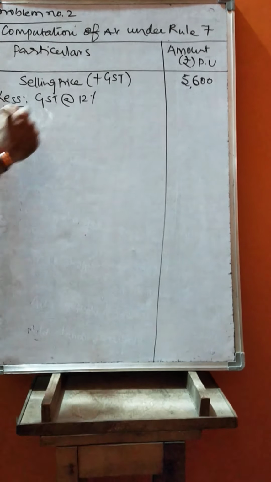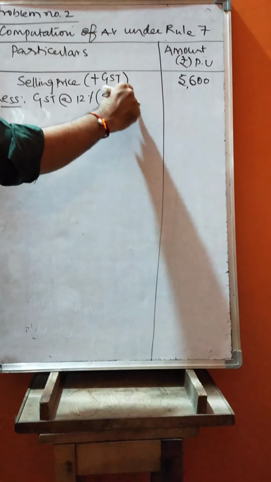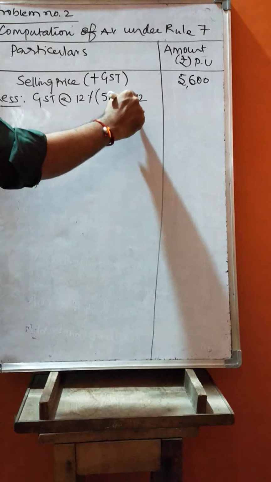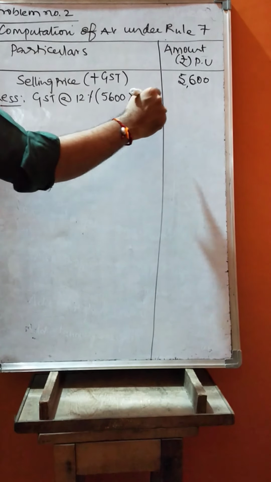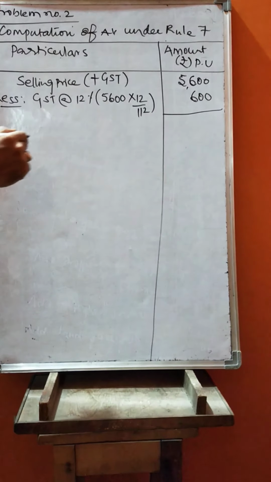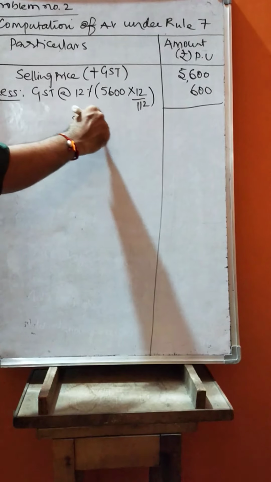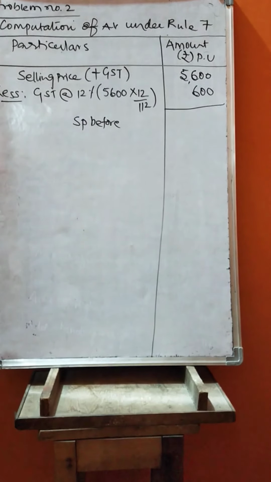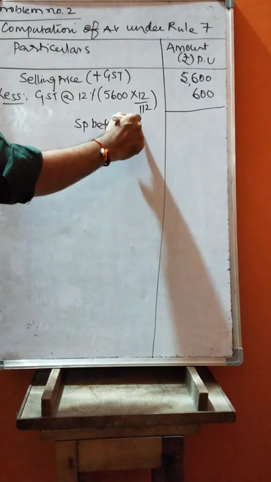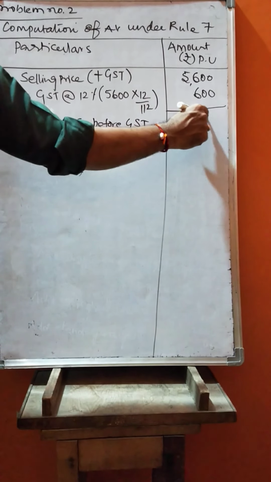Then how do you calculate this? 5,600 into 12 by 112, that comes to 600. Then after having removed this, selling price before GST, because here they are given including GST, we need to remove IGST. 5,600 minus 600 comes to 5,000.